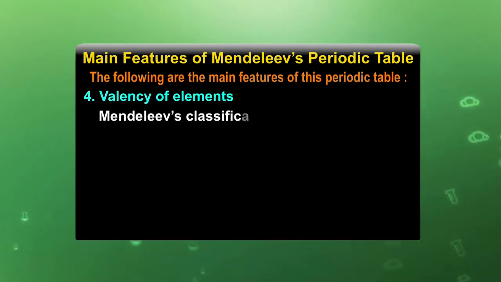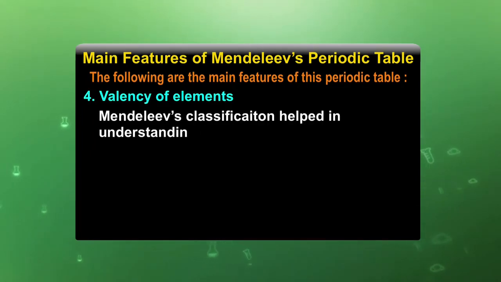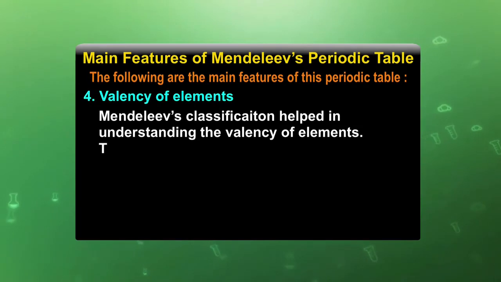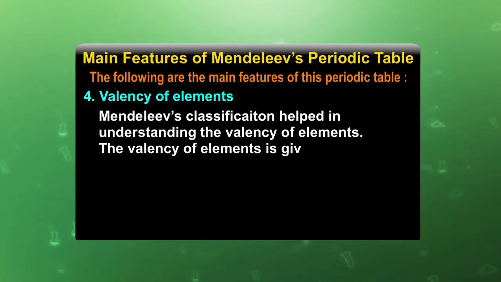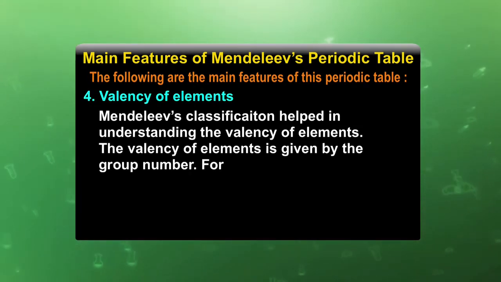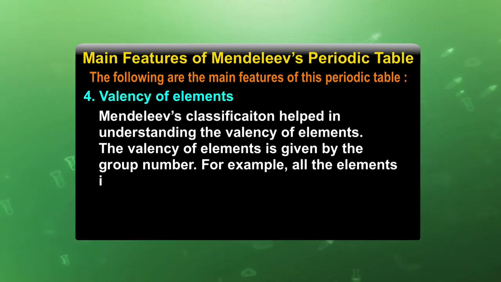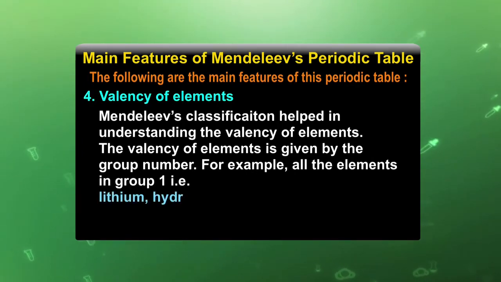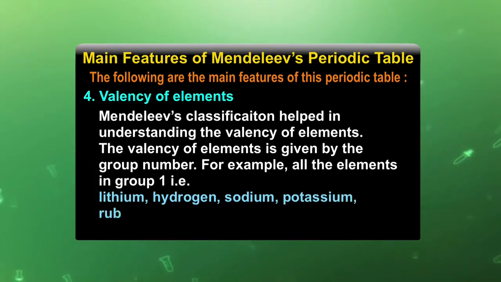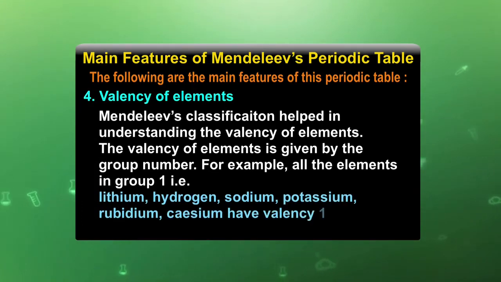Valency of elements. Mendeleev's classification helped in understanding the valency of elements. The valency of elements is given by the group number. For example, all the elements in group 1, that is hydrogen, sodium, potassium, rubidium, cesium, have valency 1.